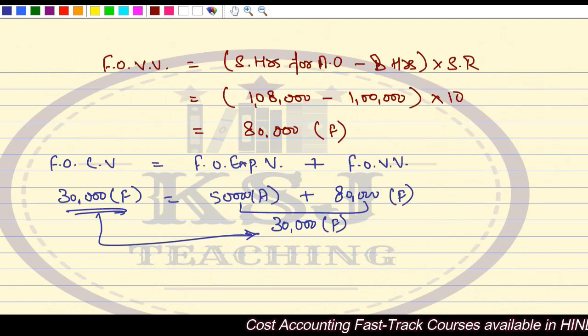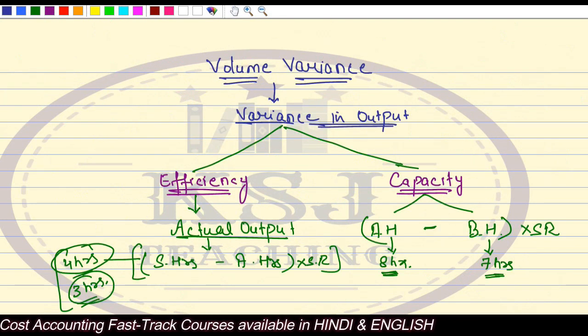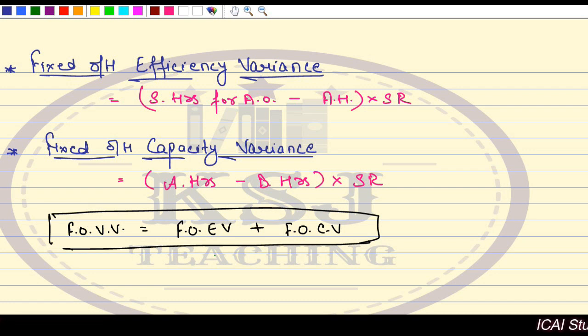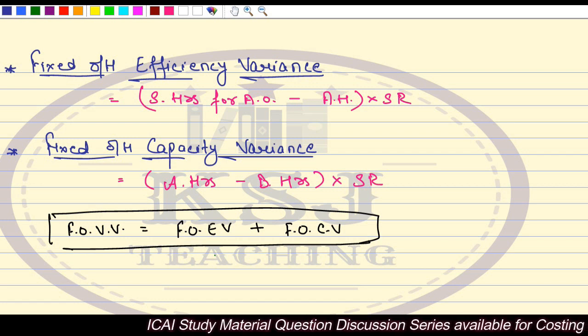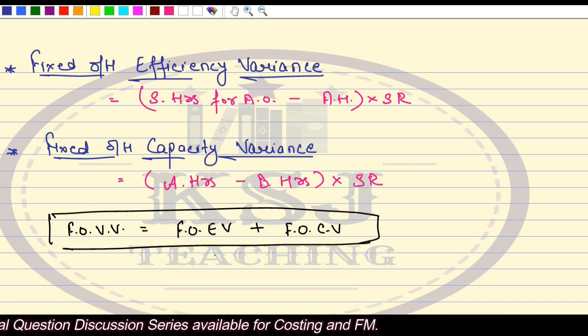After that, in this lecture we started with two variances. One is efficiency variance and another one is capacity variance. Efficiency variance is the standard hours for actual output minus actual hours, multiplied by standard rate. For a particular output, what is the efficiency that the worker has achieved? Efficiency can be judged if, for that output, we compare the standards and the actuals. So that is what we have done.